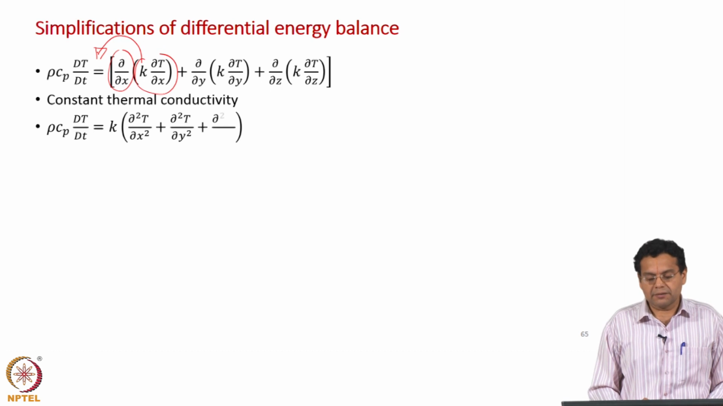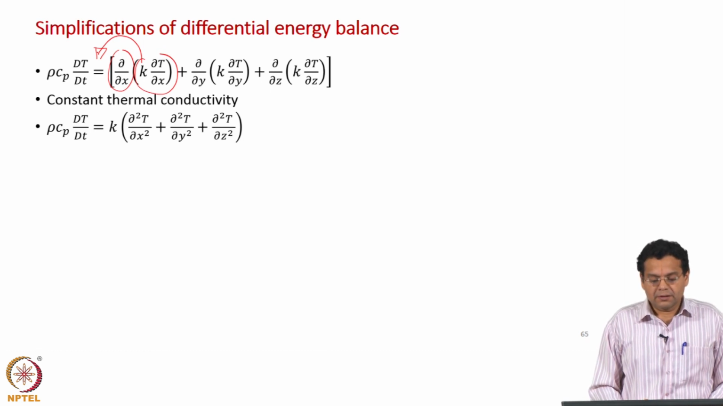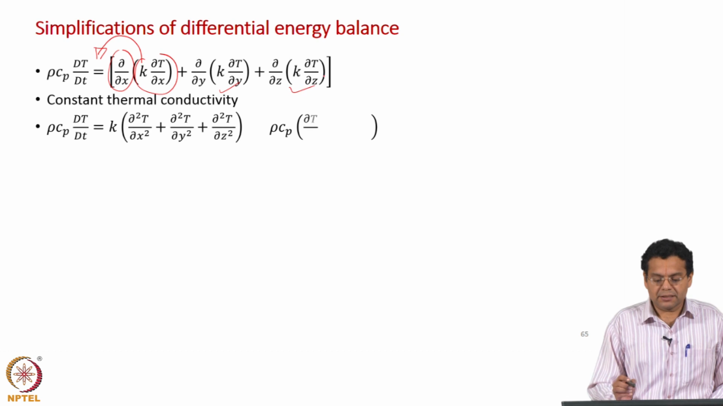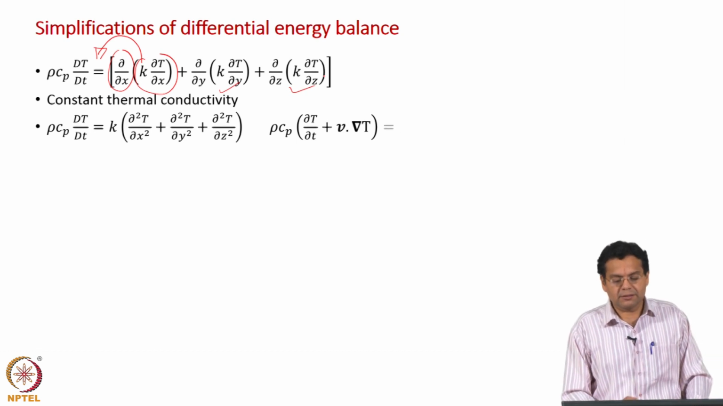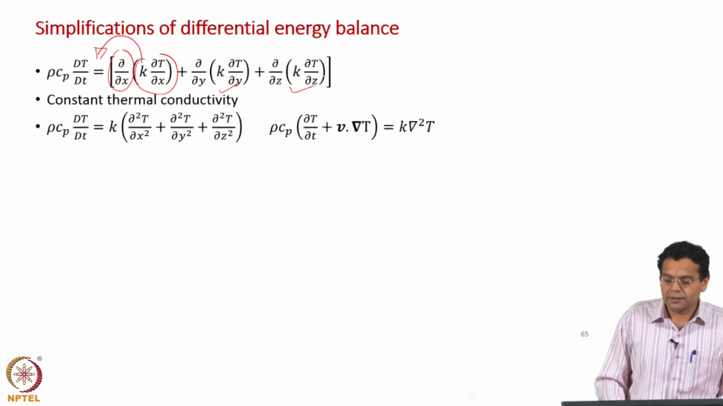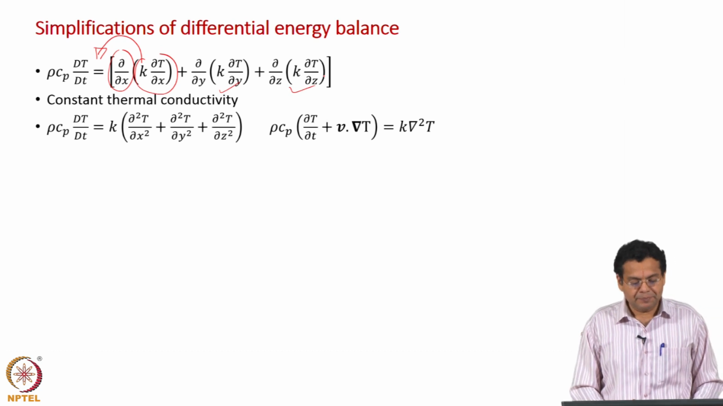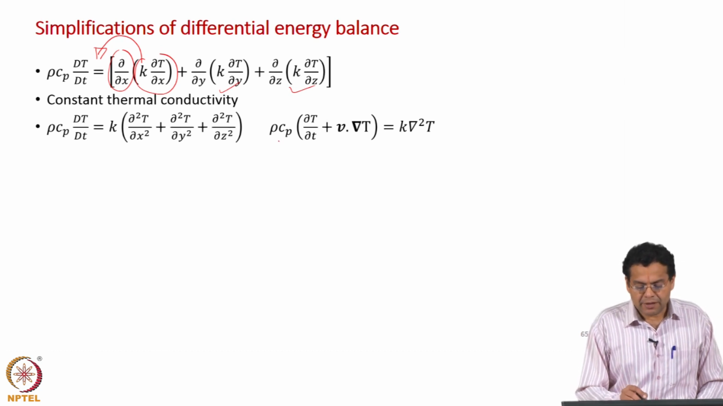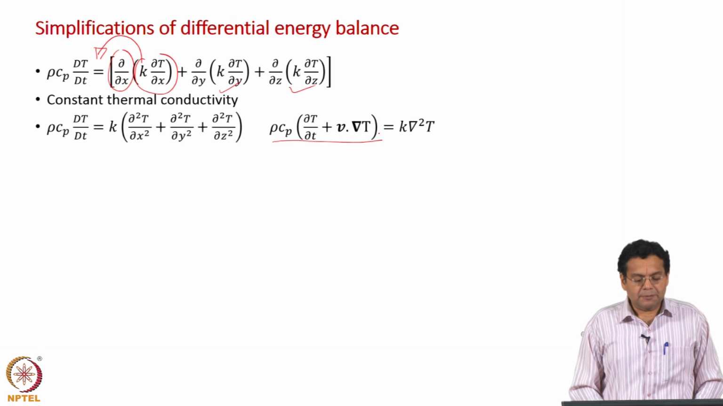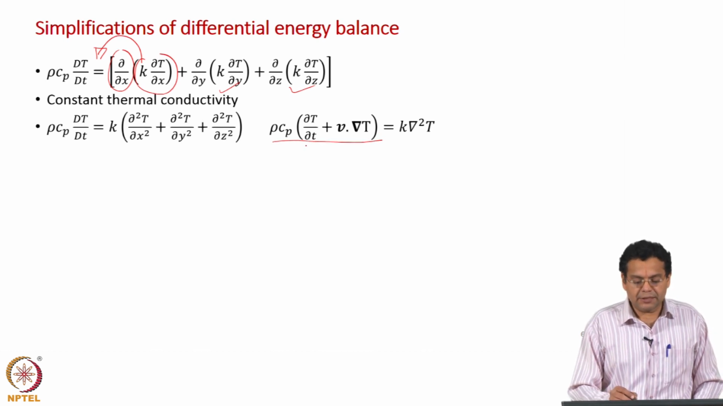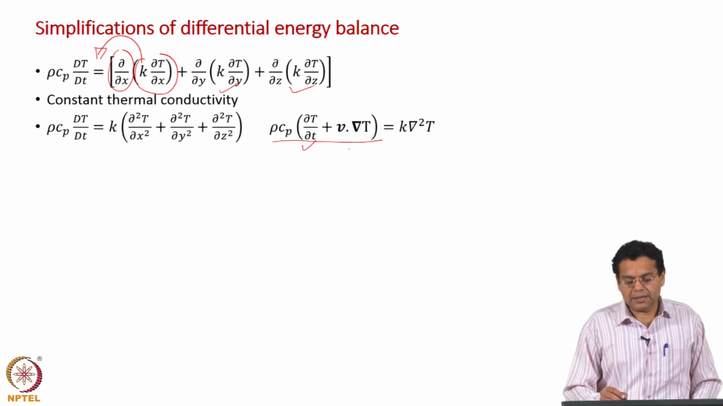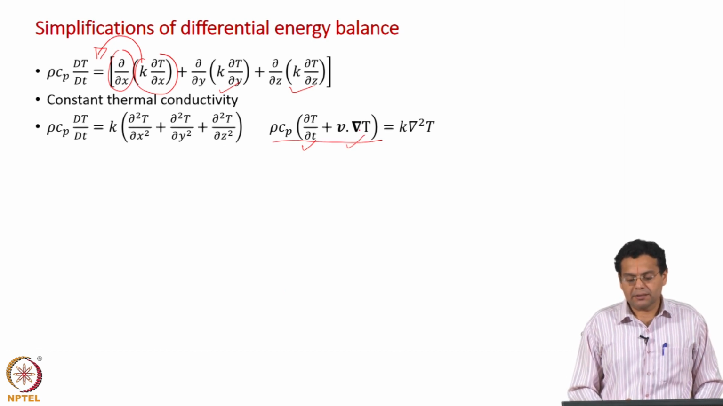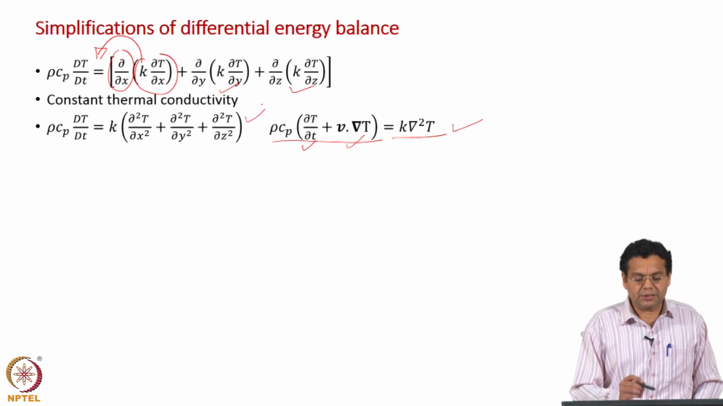a second order derivative, and similarly y direction, z direction. So, you get dou square T by dou x squared, dou square T by dou y squared, and then dou square T by dou z squared. On the left hand side, I have expressed the substantial derivative in terms of the local component and the convective component. On the right hand side, I have expressed in terms of the Laplacian of temperature. So, this is the vector representation of this equation.